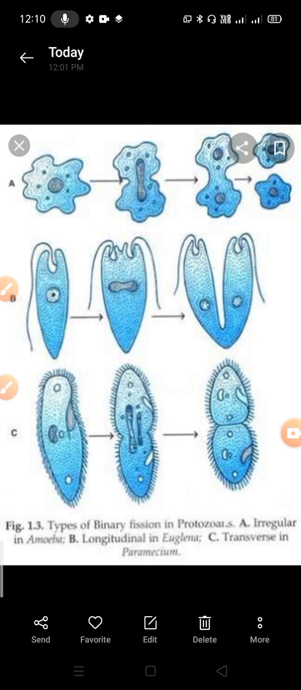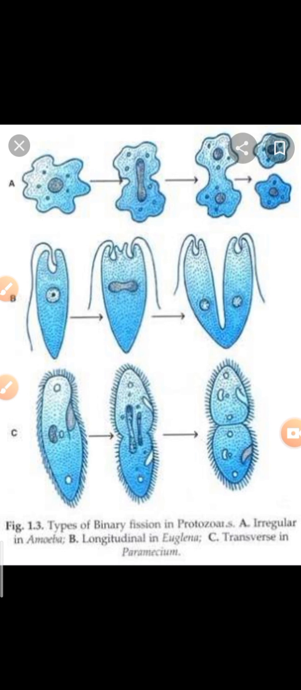Okay, so six types of methods are known, and six methods have been introduced in your syllabus also. So the first type of asexual reproduction is fission, then budding, spore formation, regeneration, fragmentation, and vegetative propagation. These are the six methods of asexual reproduction. So first we will discuss the fission process.